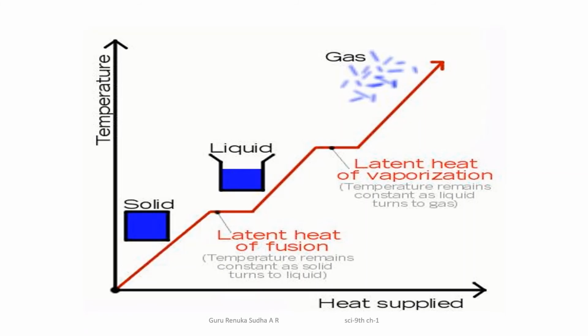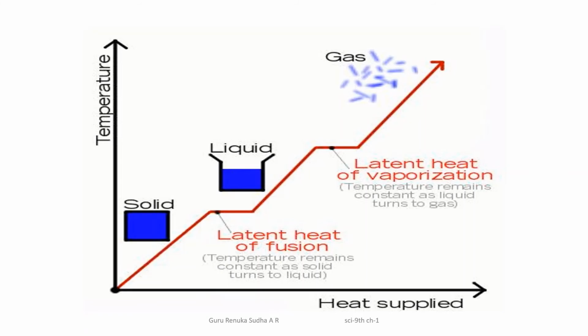When we discuss latent heat, it is of two types: latent heat of fusion and latent heat of vaporization. Here is the graph which helps us to understand the definitions. When you start increasing the heat supply, you can observe an increase in the temperature.